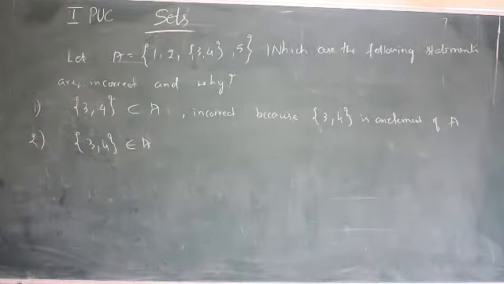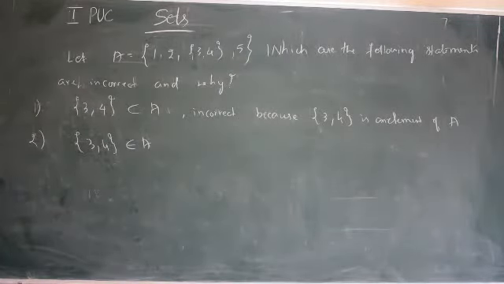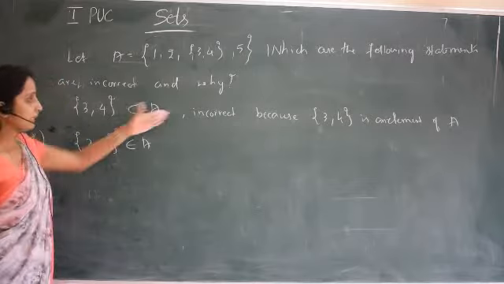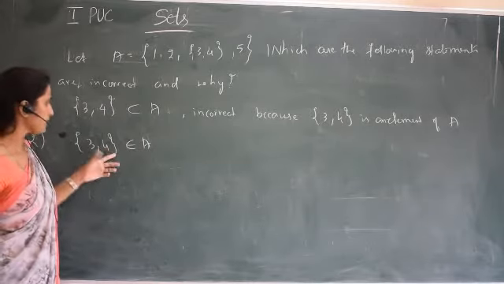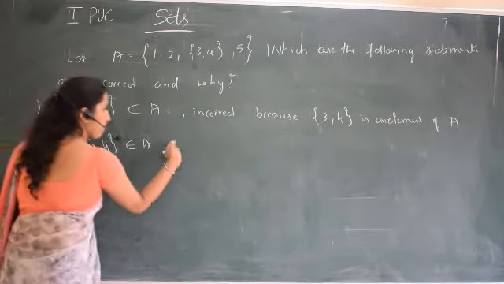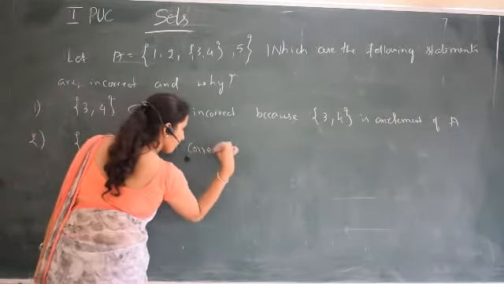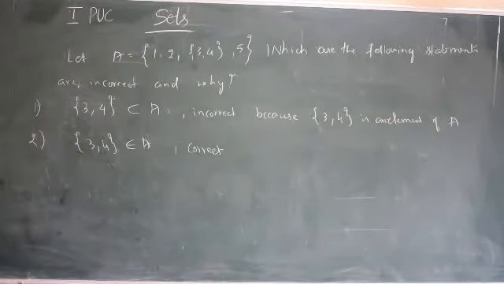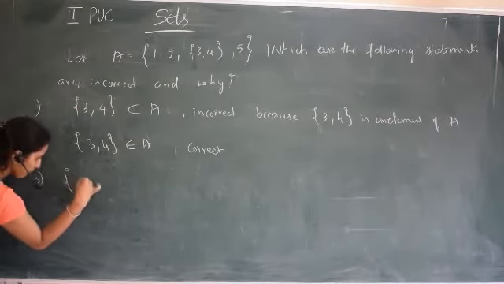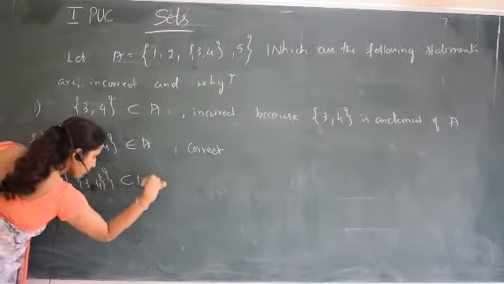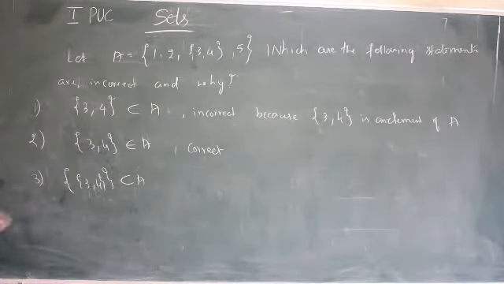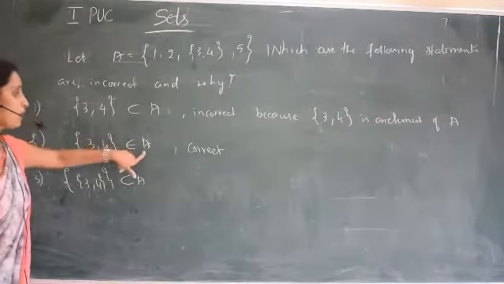If I write 3, 4 belongs to A, now it is correct. Why is it correct? Because element belongs to set is correct. Again, this is correct because element belongs to A is possible. Next, now we know that this is an element, so element belongs to A is correct.